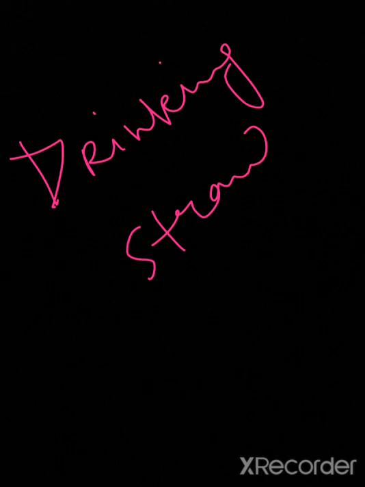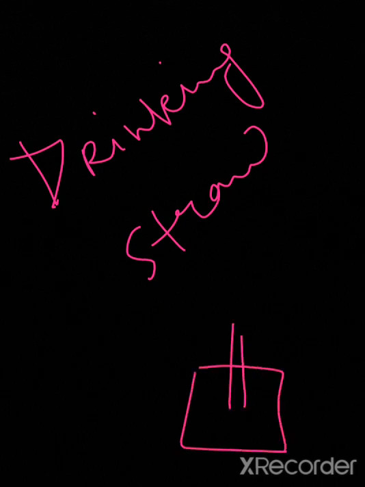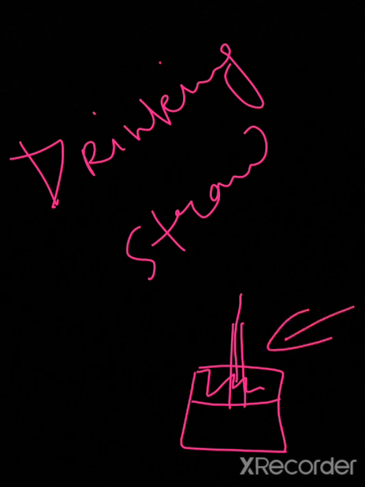When you suck on a straw, you suck out the air in the straw, reducing the air pressure inside and increasing it outside. The higher atmospheric pressure on the surface of the drink forces the drink up the straw to your mouth. The same principle is used to fill a dropper.